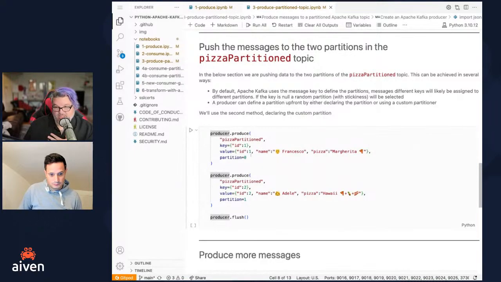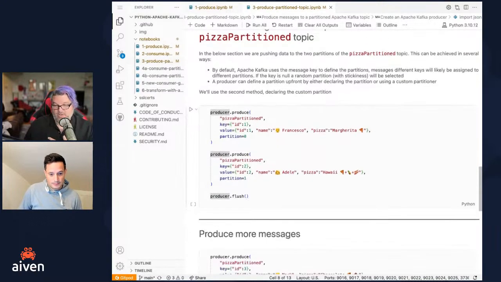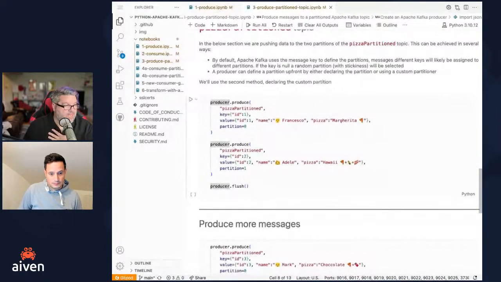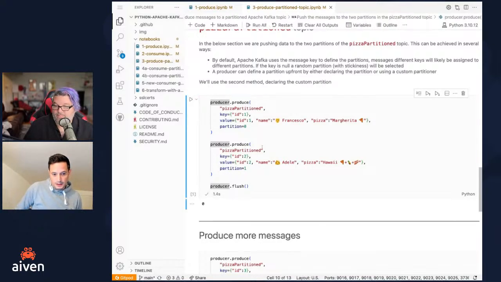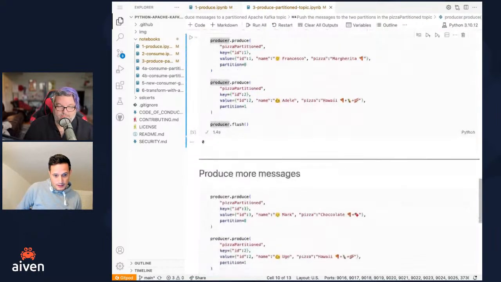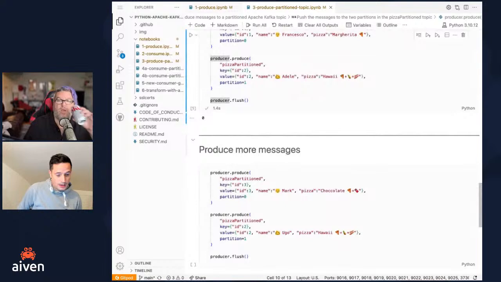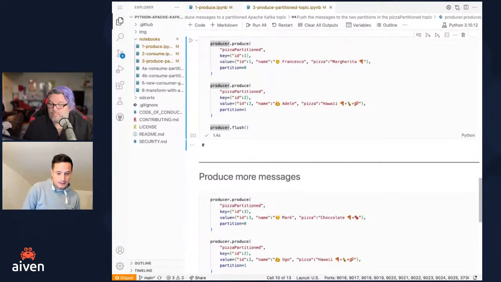And now we want to push the data into that. So this message is going into partition 0, and Adele is going into partition 1. Based on our business logic, we may have specific partitions for specific cases when we specify them. Yeah, by default, the partitioning is handled by the key of a message. And Kafka will ensure that messages having the same key will land in the same partition.